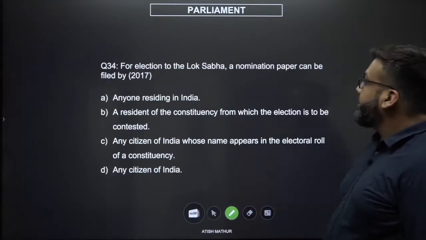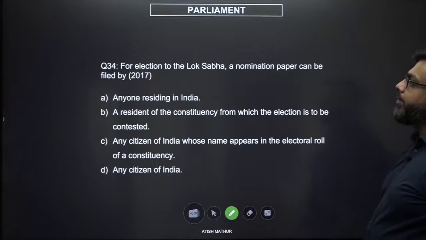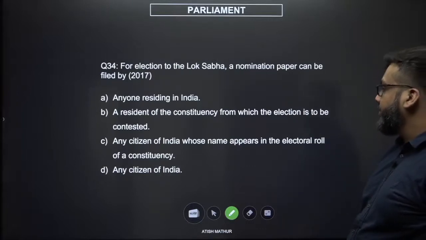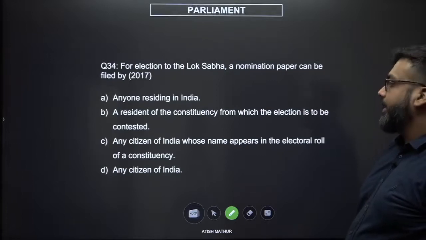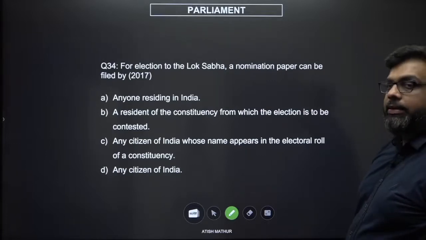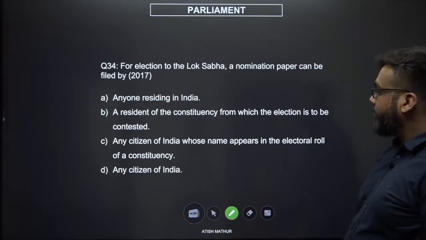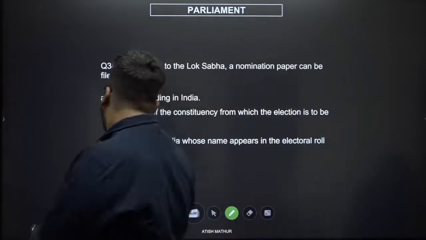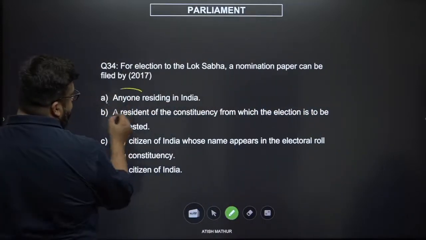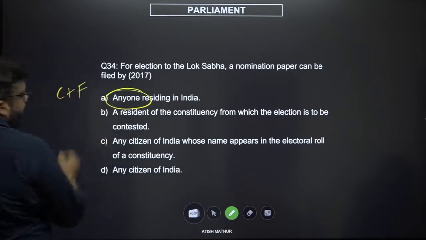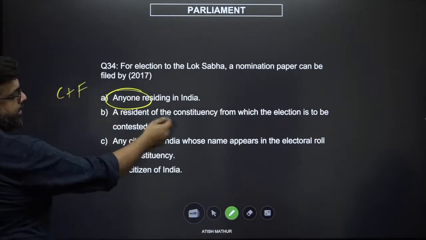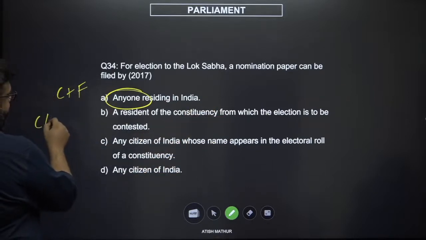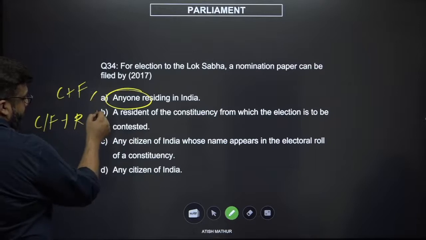For election to the Lok Sabha, a nomination paper can be filed by anyone residing in India, a resident of the constituency from which the election has to be contested, any citizen of India whose name appears in the electoral roll of a constituency, or any citizen of India. Apply the devil's advocate theory. Anyone residing in India would mean citizen plus foreigner. A resident of the constituency from which the elections have to be held: this means citizen or foreigner, but resident. Both seem to be wrong.